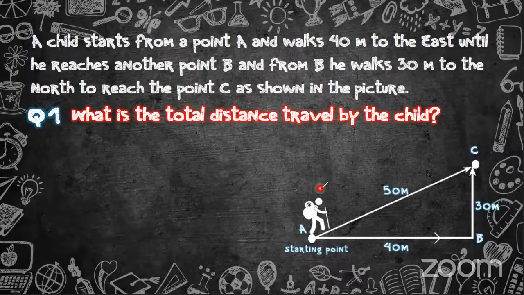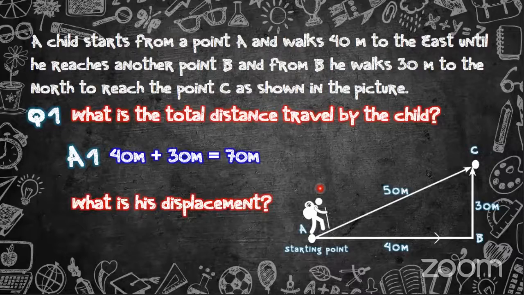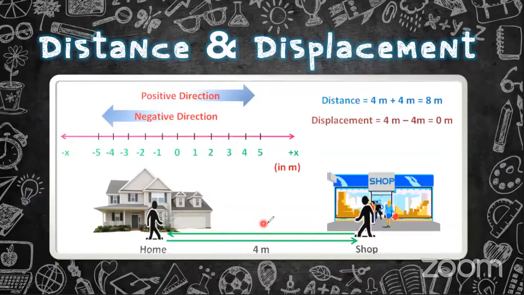Very good. And the next question. What is his displacement? Yes, 50 meters. This is the shortest. The child has moved from A to C. So the shortest distance between A and C is 50 meters. So the answer is 50 meters, right? So you got it very clearly. So let's move on to the next one.